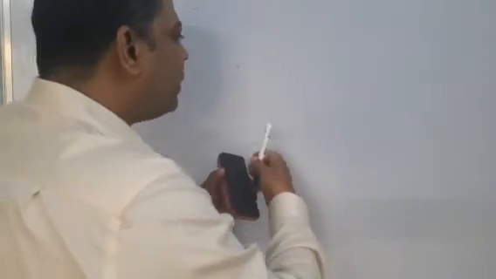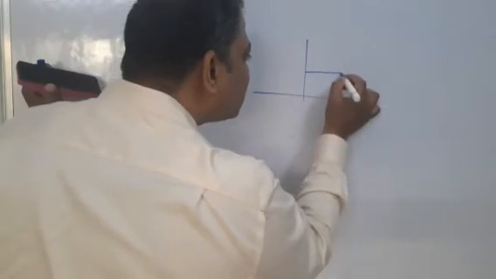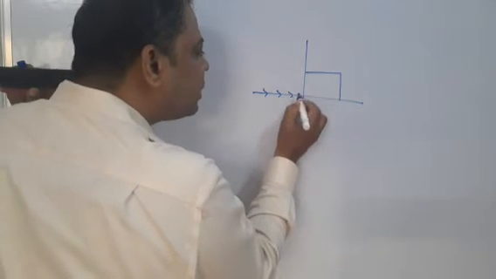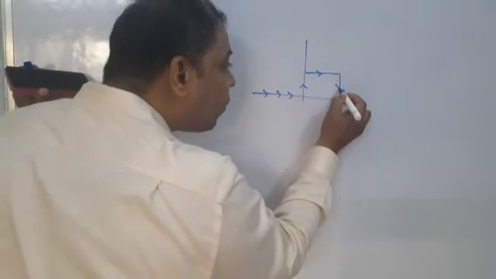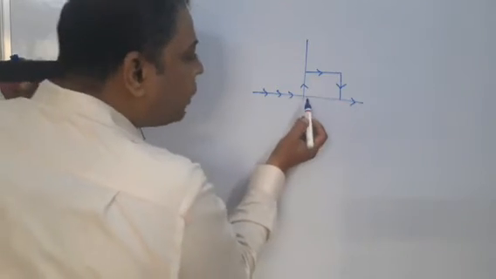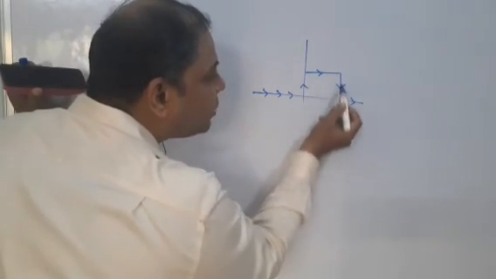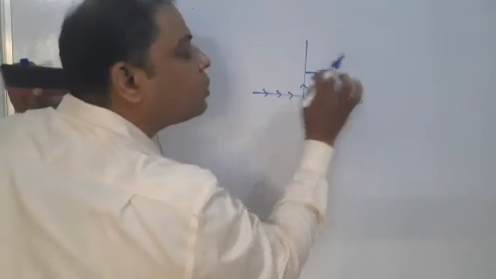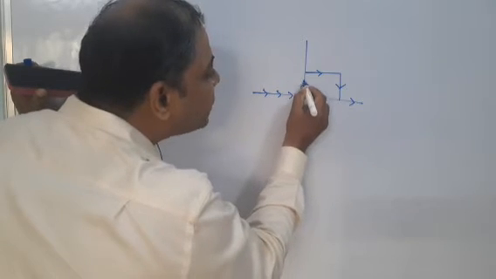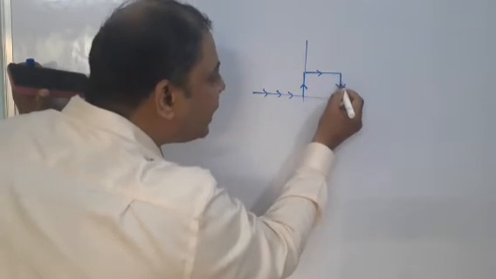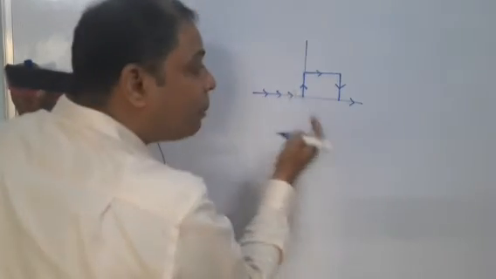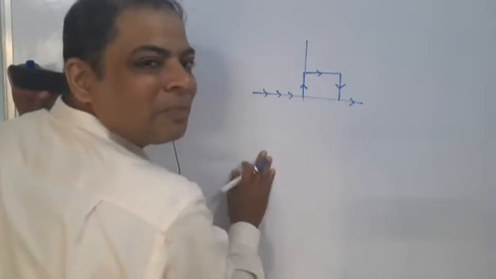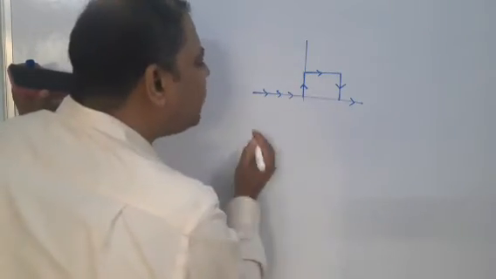Now suppose, very interesting concept I am going to cover. Suppose you are having this curve, try to understand. You are coming in this direction, you are rising here, you are going in this direction, you are falling here, then you are going this way. Now suppose anybody asks, what is the slope of this line and what is the slope of this line? This line has slope plus infinite, this line has slope minus infinite. Why? Because rising here, falling here.